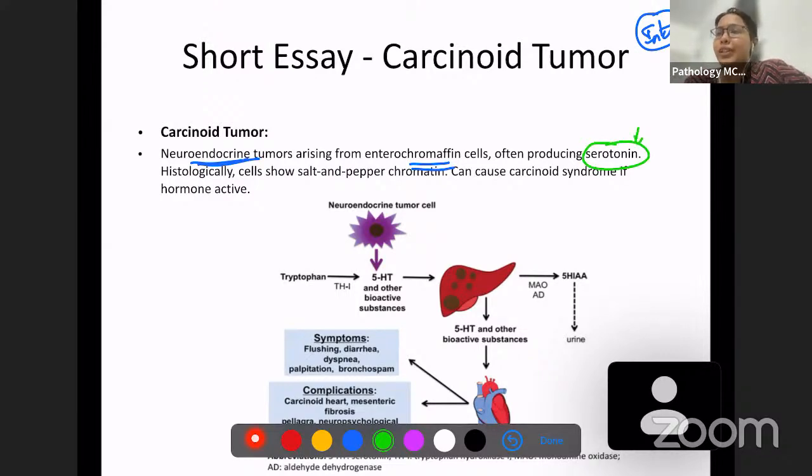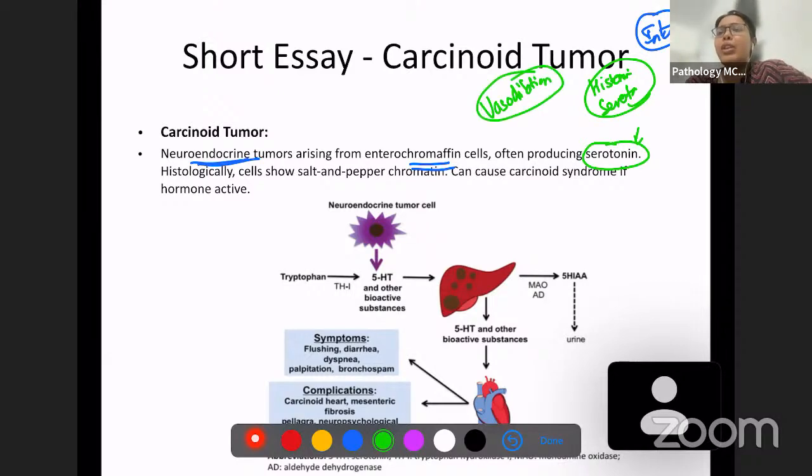Now, we know what the function of serotonin is. From our inflammation topic, you can remember we had histamine and we had serotonin which was produced during inflammation. And what was the role of these molecules? It was causing vasodilation.